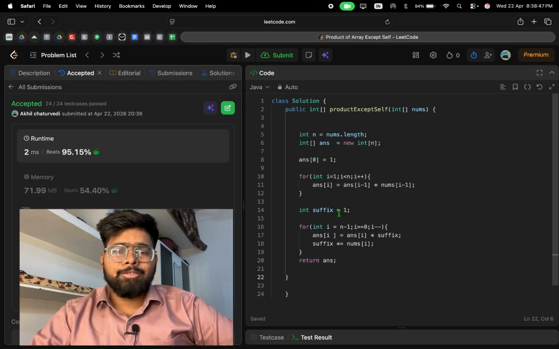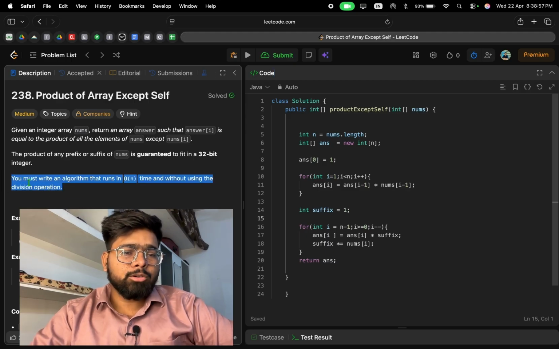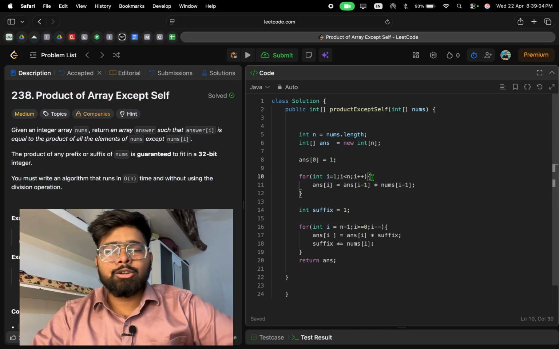The time complexity of our code is O of n, and we don't use the divide operator, which is mentioned clearly in our description: you must write an algorithm that runs in O of n time and without using the division operator. We don't use the division operator, and the complexity of our code is O of n.